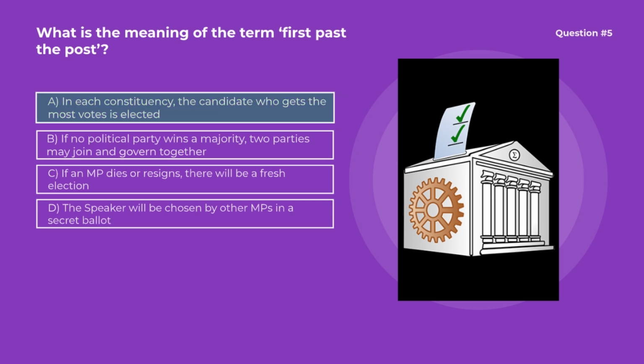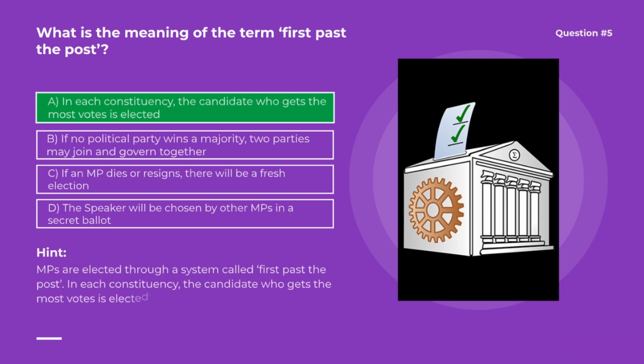Correct option is A. In each constituency, the candidate who gets the most votes is elected. Members of Parliament are elected through a system called first past the post. In each constituency, the candidate who gets the most votes is elected.